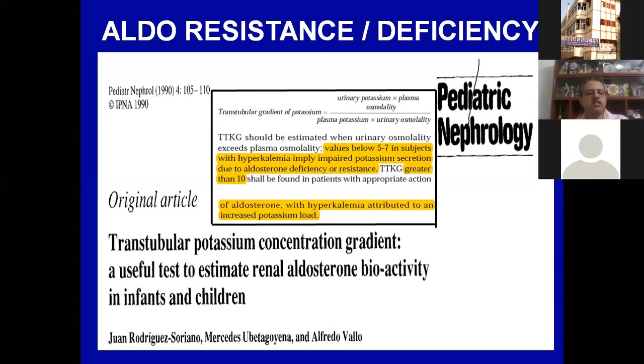So I'm repeating, this is a very important concept. In the presence of hyperkalemia and a GFR above 15, if you have a TTKG which is less than 7, that means that either there is no aldosterone, or the aldosterone is there but the receptor is not responding.